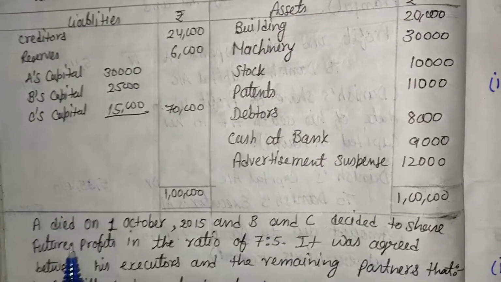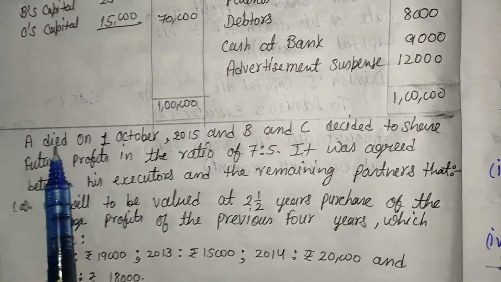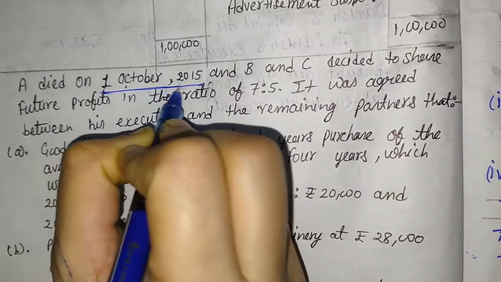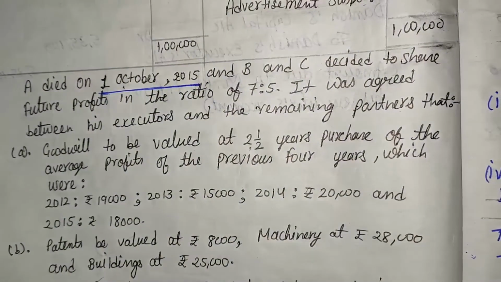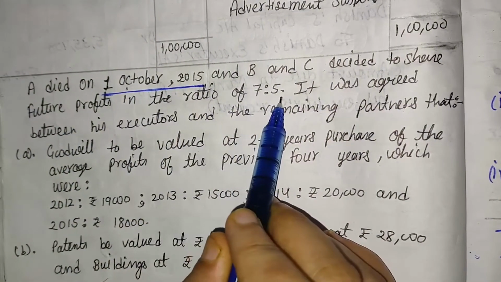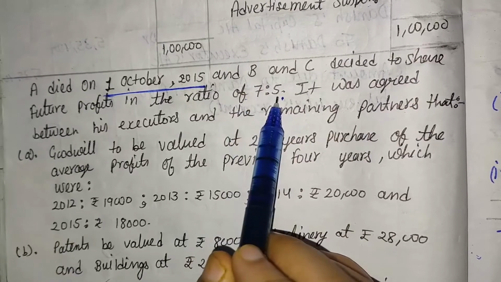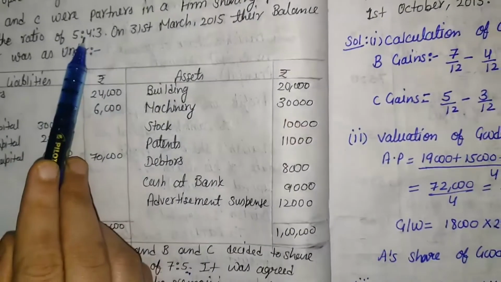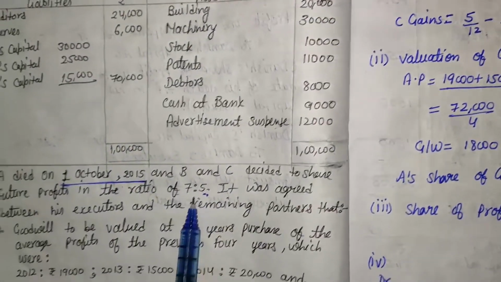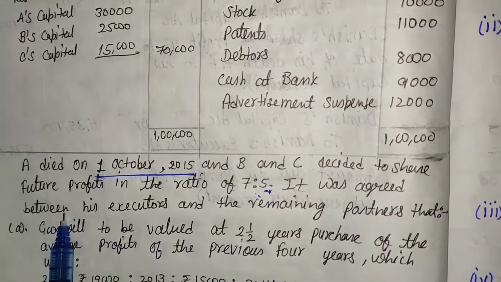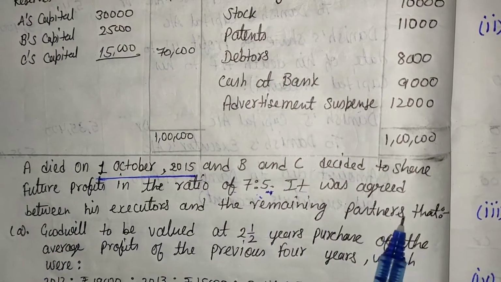Here, some additional information is also given that A died on 1st October. So, what is the death date? That is 1st October. And B and C decide to share future profit in the ratio 7:5. It means that is the new ratio. Before this, the old ratio is given, that is 5:4:3, and here the new ratio is also given, that is 7:5. It was agreed between his executors and remaining partners.